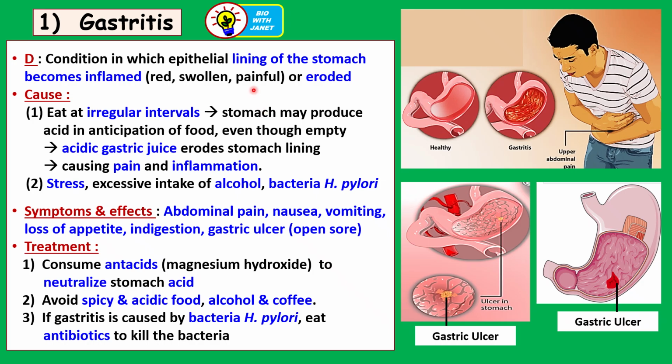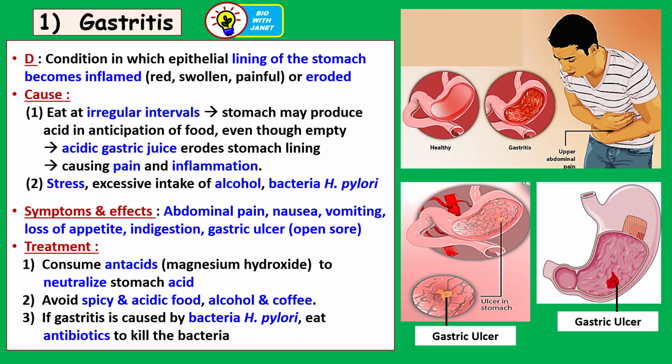The first health issue related to poor eating habits is gastritis. Quite a number of people have experienced gastritis before. It is a condition in which the epithelial lining of the stomach, as seen here, becomes inflamed. That means red, swollen, and painful. Or eroded. That means the lining will thin down because of the cells being damaged. So what is the epithelial lining of the stomach? It is the uppermost layer inside the stomach, which is made up of epithelial cells.